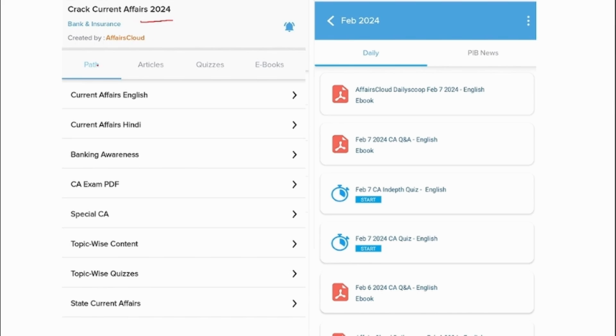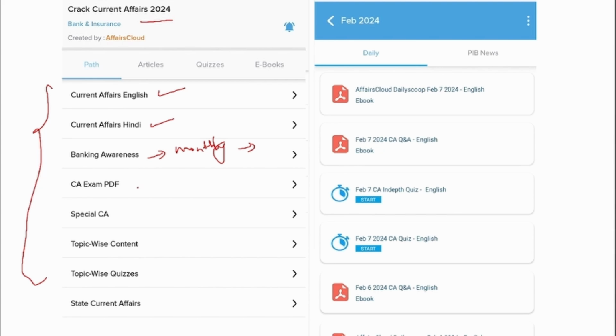Under Crack Current Affairs, you will be able to see multiple options. First one is Current Affairs English. We upload the day-to-day news in the English format. And apart from the English PDF, we also provide them in Hindi format. And for banking awareness, we upload a PDF every month. So this PDF will contain the banking and finance news of that respective month.